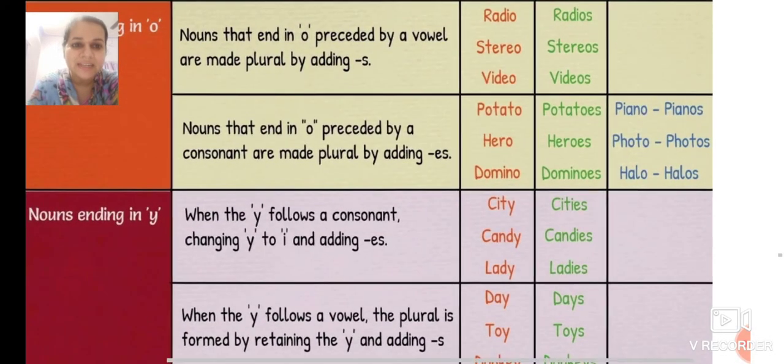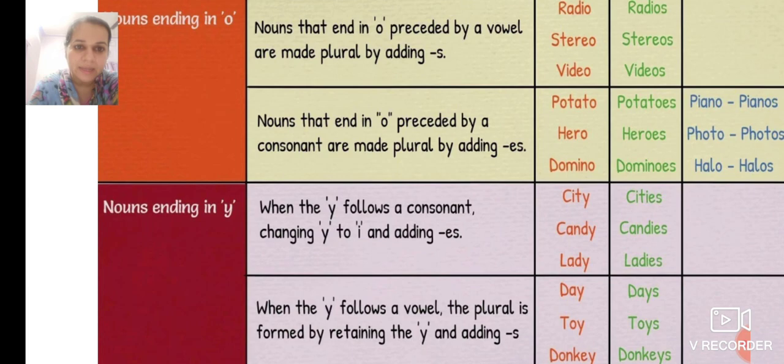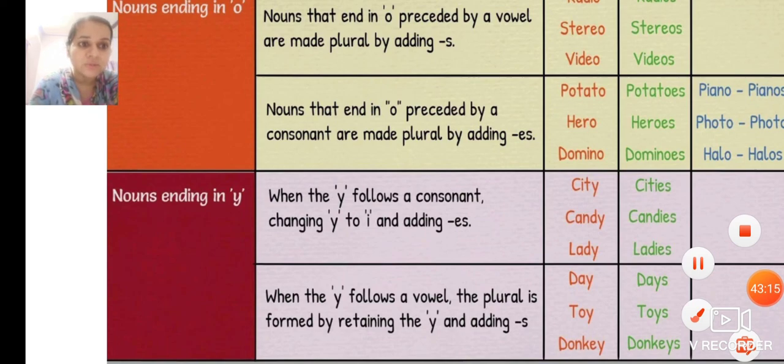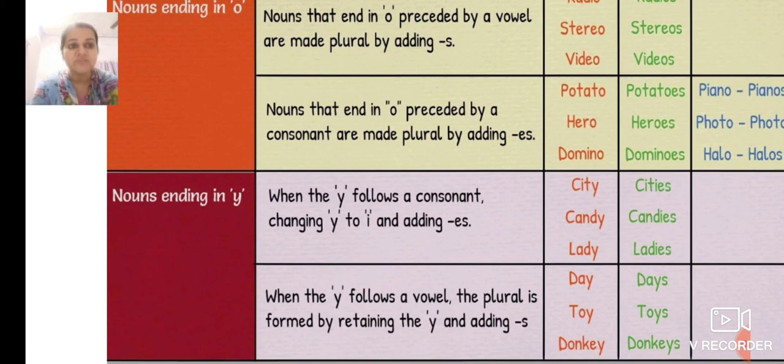Now, nouns ending in Y. When the Y follows a consonant, change Y to I and add ES. When the last letter is Y, but before Y is a consonant, we remove the Y and we add IES. For example, city, cities, candy, candies, lady, ladies.